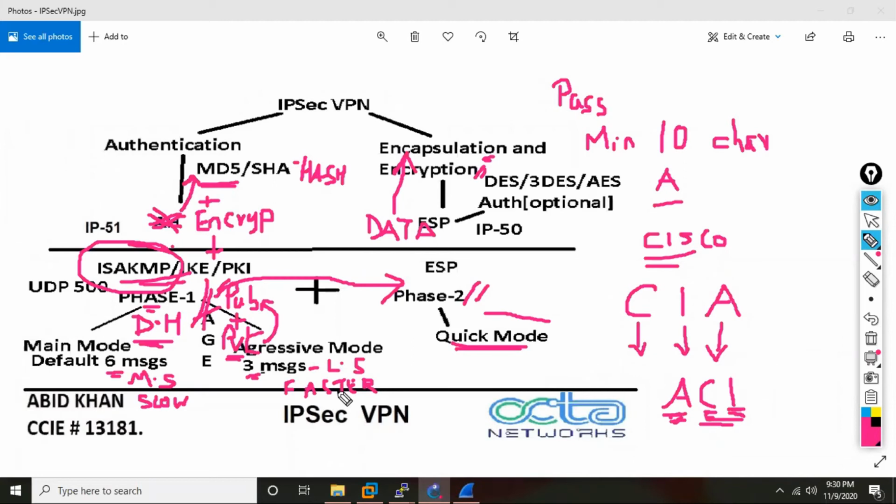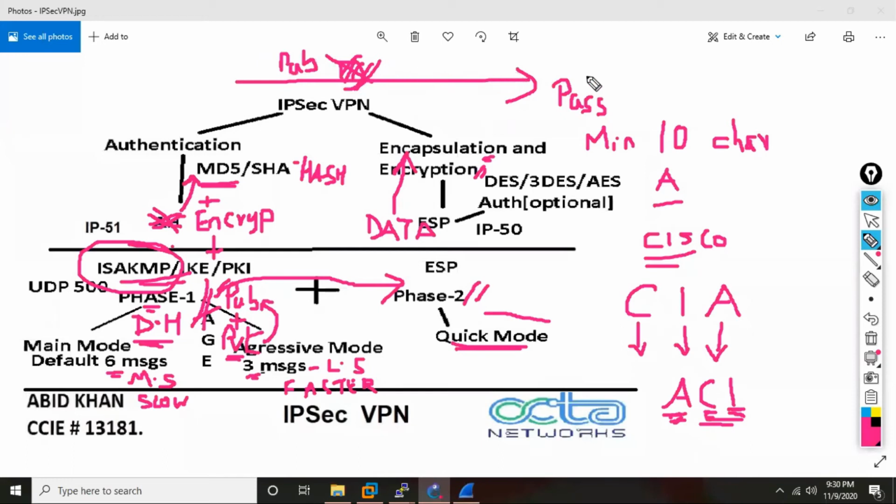Public key is used, see, when you have two keys. What is my requirement? I have this data. I want this data to be sent, and I want this data to be encrypted. So to do this encryption, I use my public key. So the public key I use to encrypt and send the data.